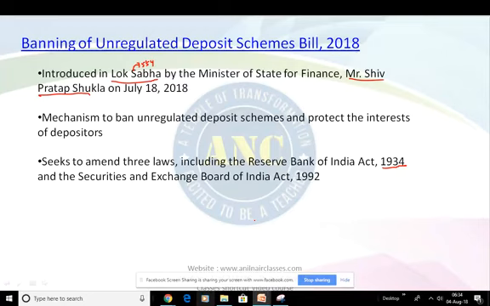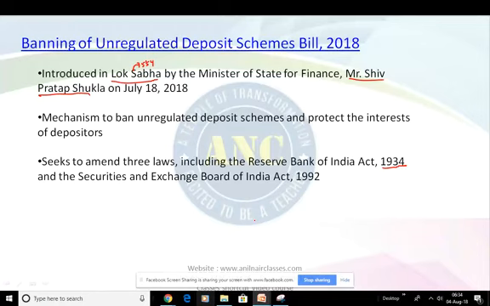So any individual, team, or organization has to regularize any deposit they take or ask from people. Anyone who asks you to deposit an advance amount with no paperwork or in any unregulated manner is running what is called an unregulated deposit scheme.